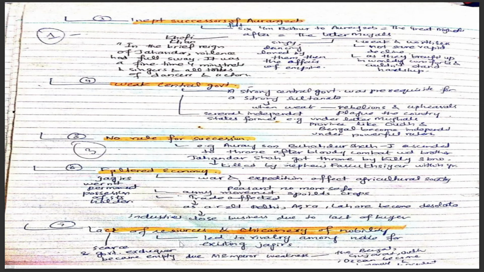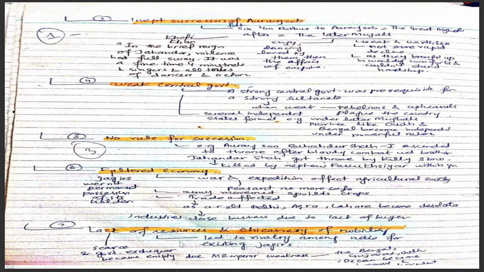So number six is the faltered economy. War and expeditions increased majorly. Of course, wars held on land affect the agricultural society. Peasants became no more the same. Army movement spoils the crop. Trade was affected. Industries closed due to lack of buyers. So Jagirs went into permanent possession of their holders. So the economy became faltered.